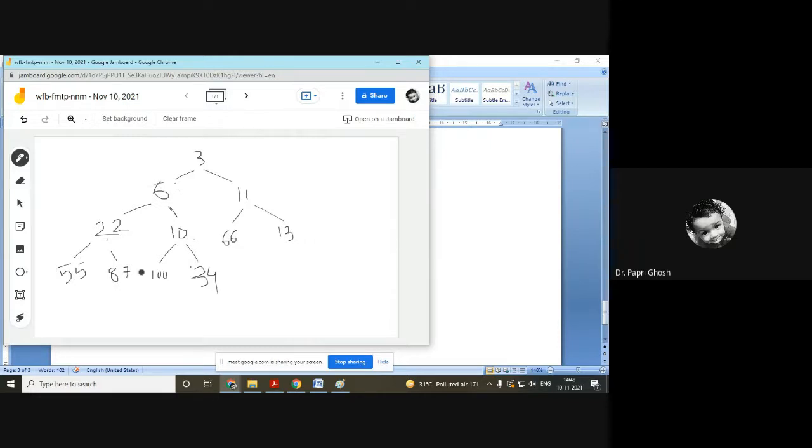Now suppose you want to delete 6. So what you would do, 6 should be replaced with 34. So if you want to delete 6, 34 comes here, 6 would go out. When 34 comes here, it should be compared with its child nodes, I mean its children, like 34 with 22. The order is not maintained, so what we will do, we'll swap 34 and 22.